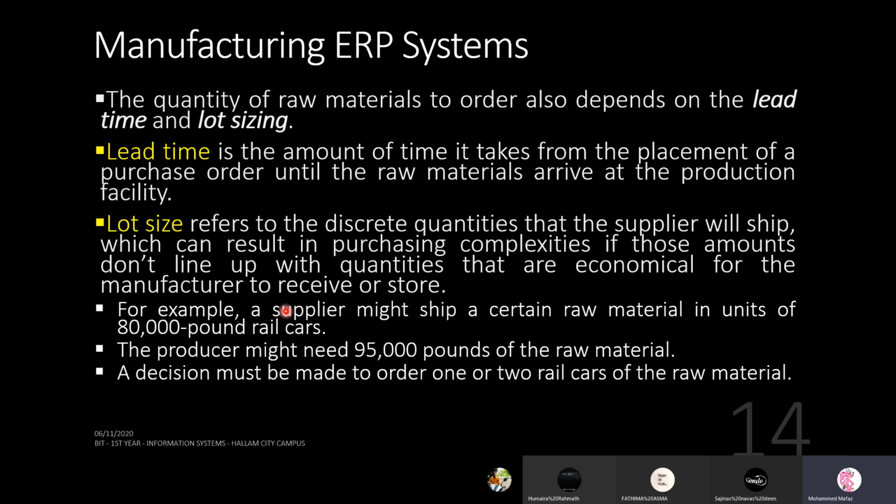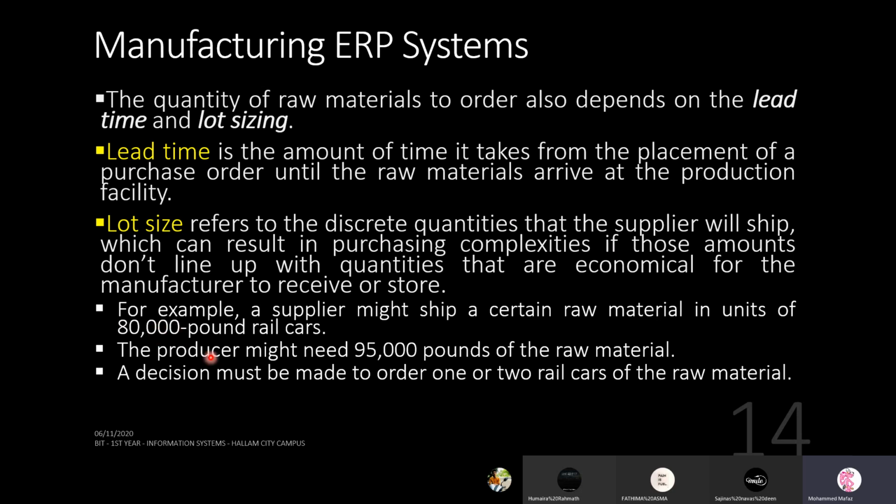Now let's take the example I have mentioned here. A supplier might ship a certain raw material in units of 80,000 pound rail cars, right? So this is their minimum supply quantity. You can't order 70,000. You have to buy anyway that extra 10,000, you have to bear it, because that is their minimum supply quantity.